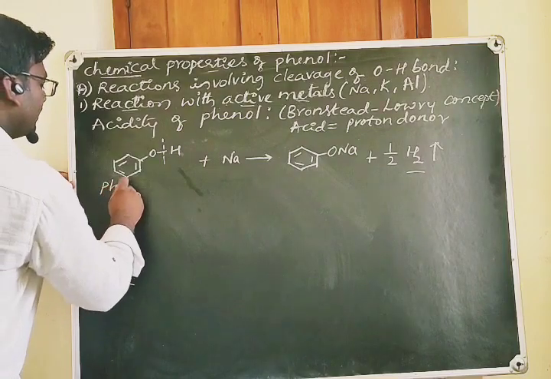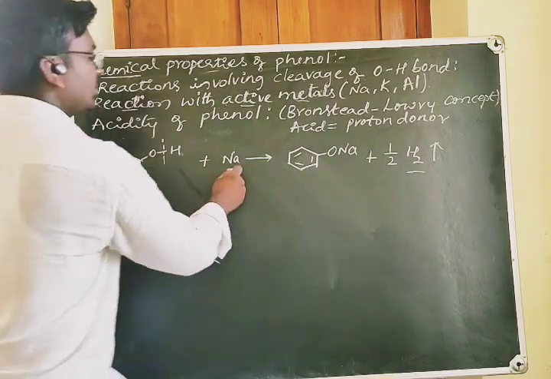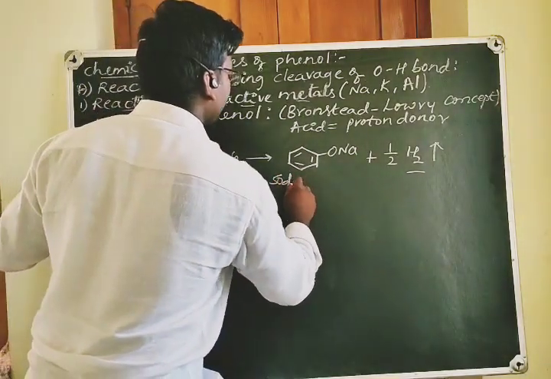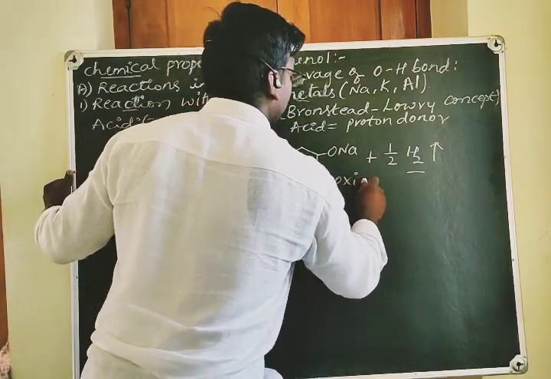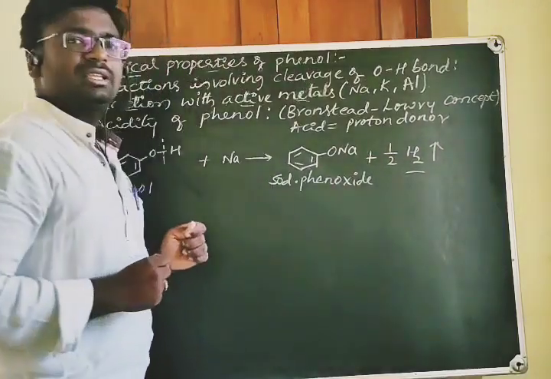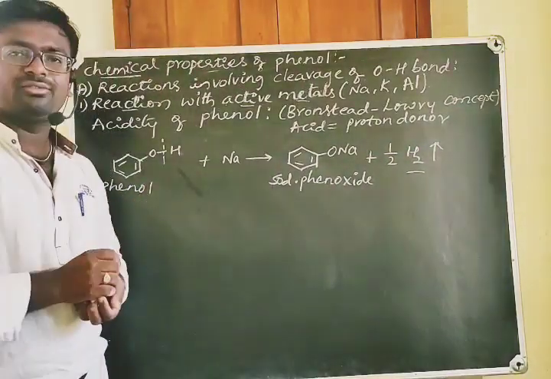This is phenol; when it is treated with sodium metal, it forms sodium phenoxide and releases H2 gas. This proves the acidity of phenol.